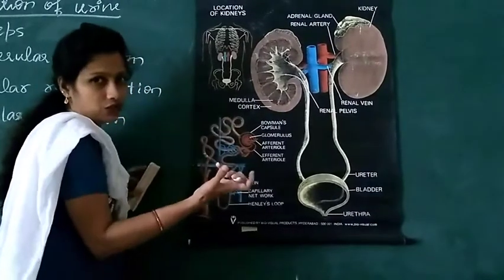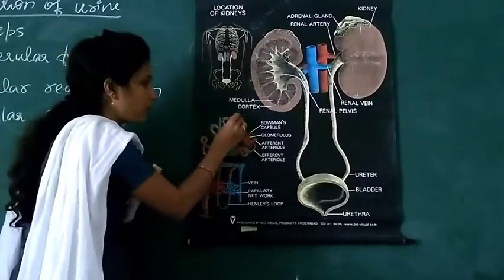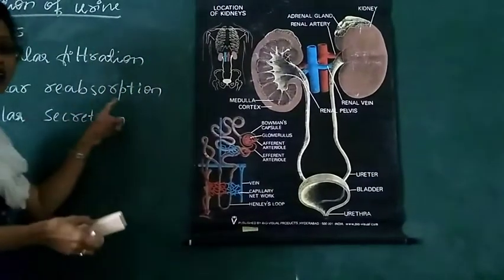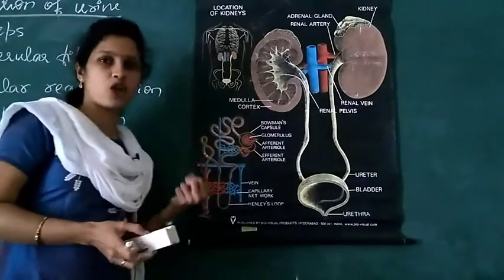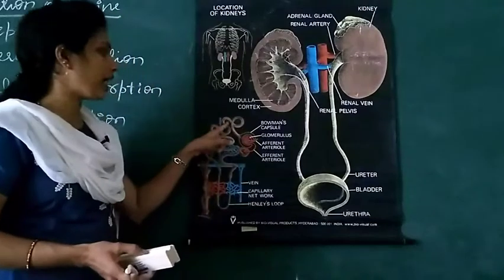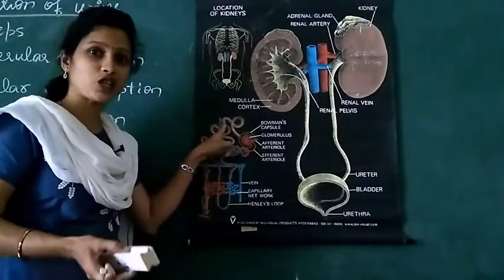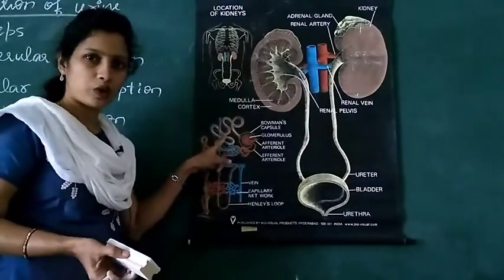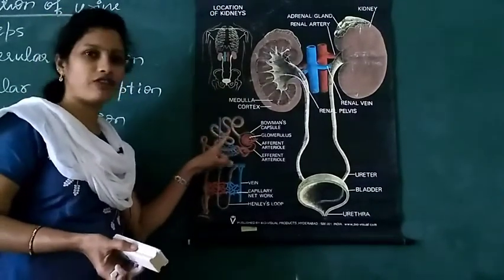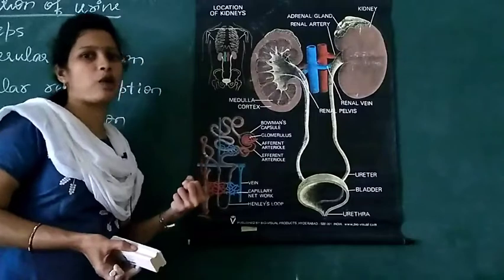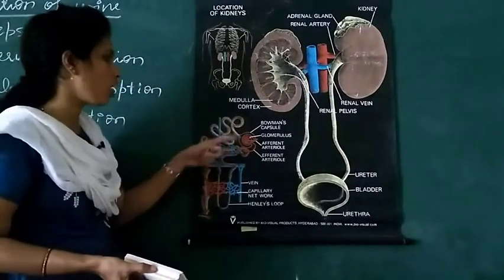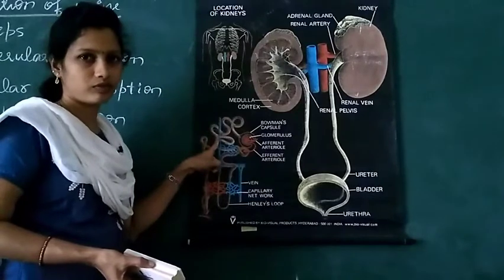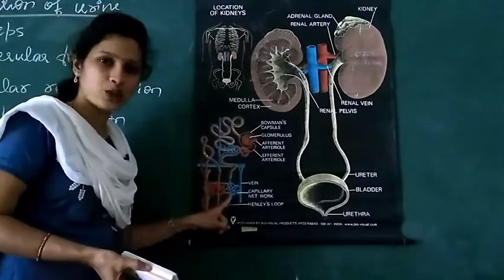Then the filtrate passes through the proximal convoluted tubule, where tubular reabsorption occurs, which means excess water present in the filtrate is reabsorbed by the proximal convoluted tubule and Henle's loop.